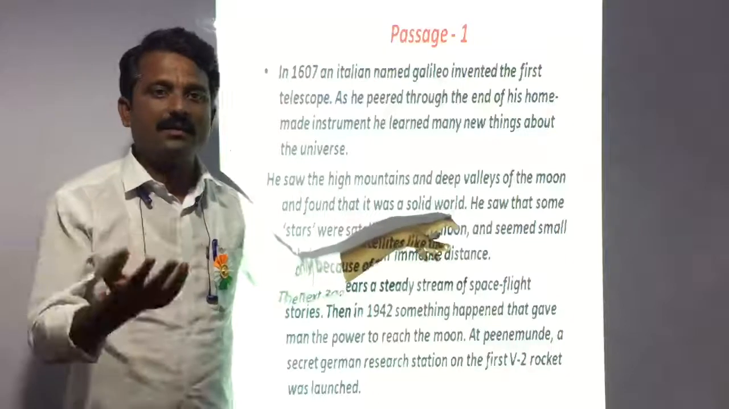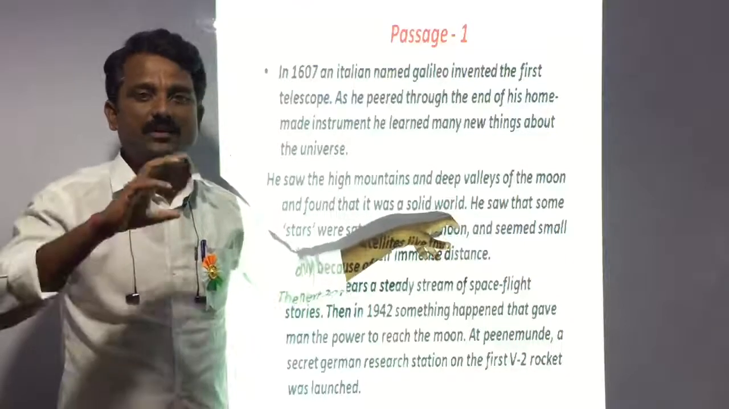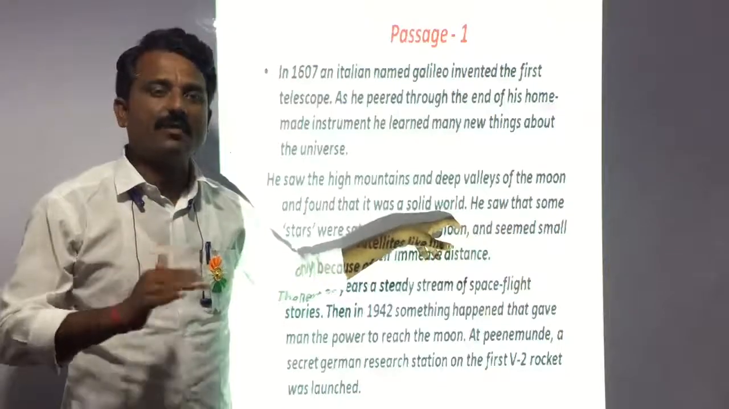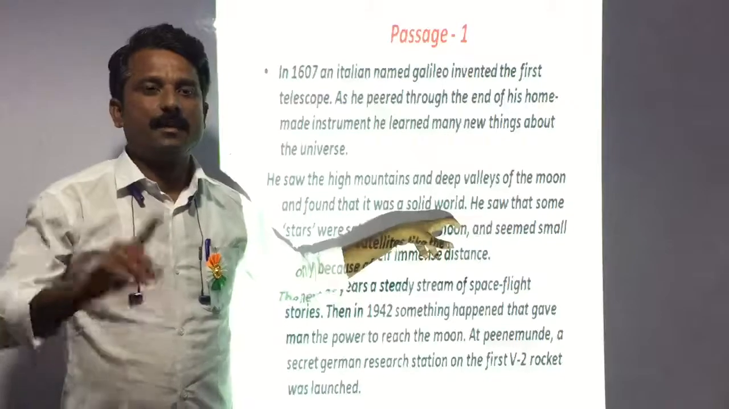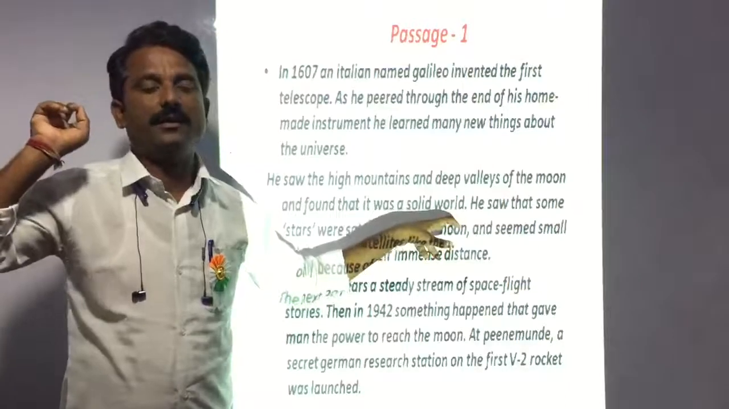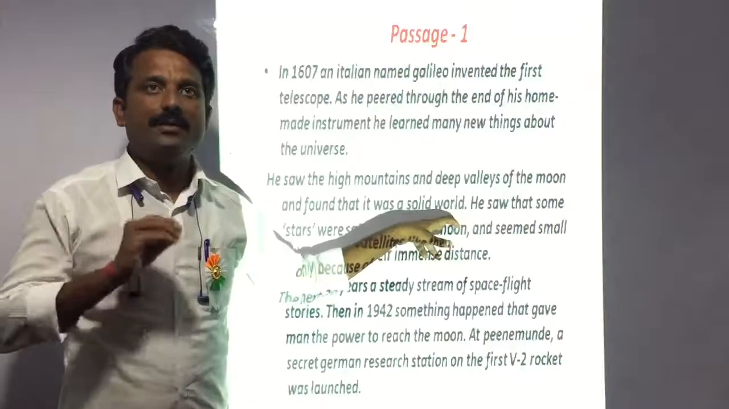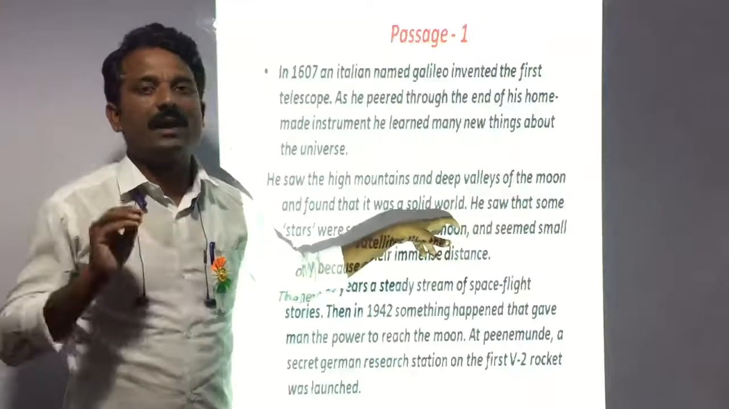If I tell you the moon is like a solid, there is no water on the moon, that is common information to all of us. But 300 years ago, it was not common information. Before Galileo, no one had that information.